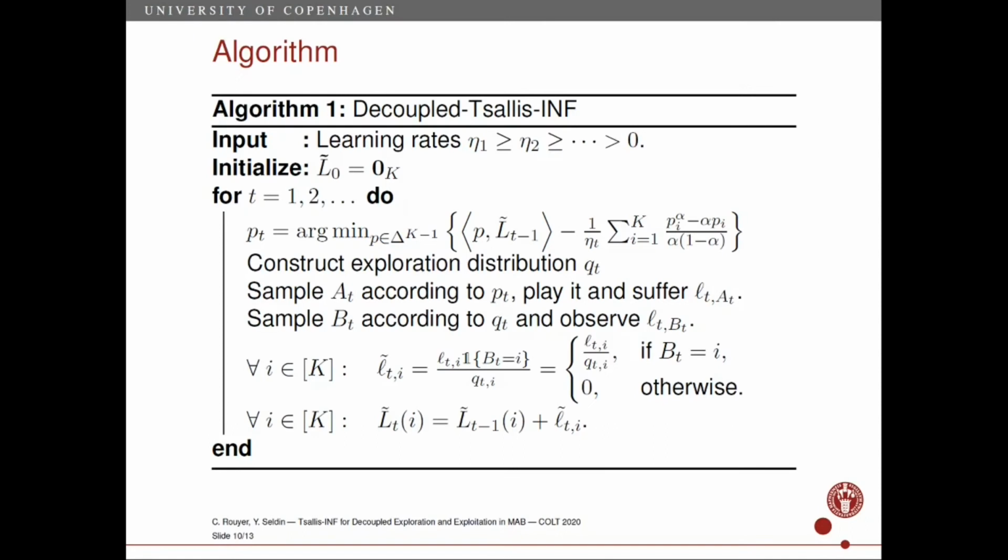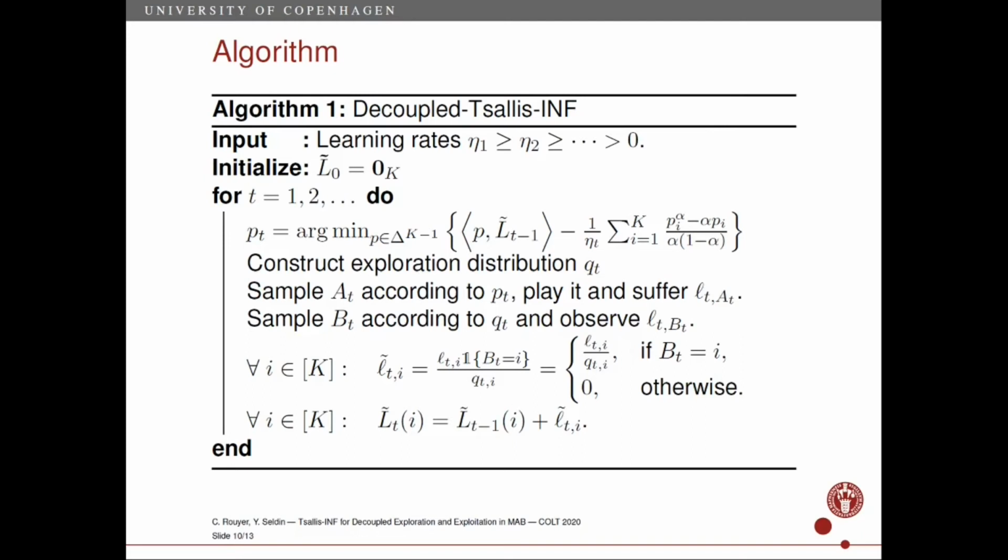Now we can introduce our algorithm. It is based on the Tsallis-INF forecaster presented by Zimmert and Seldin. First, we construct the distribution P_t. It is from this distribution that we sample the exploitation arm, A_t. The construction of P_t is based on the follow-the-regularized-leader framework with regularization by alpha-Tsallis entropy. The parameter alpha is a constant between 0 and 1.